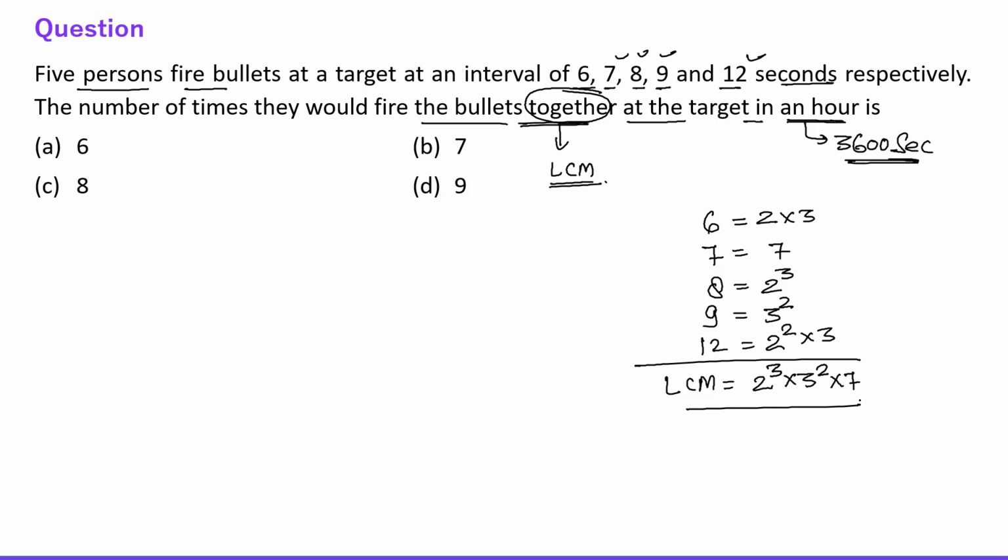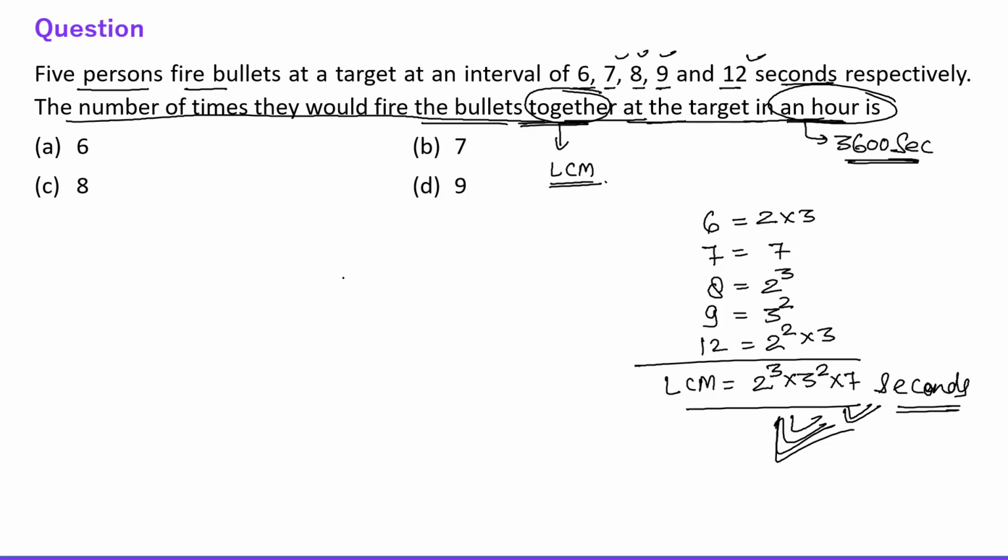Fine. And now we need to find the number of times they would fire the bullets together at the target in an hour, right? So they will fire the bullets together after these many seconds. So the question is saying in 3600 seconds, how many times will they fire the bullet together?